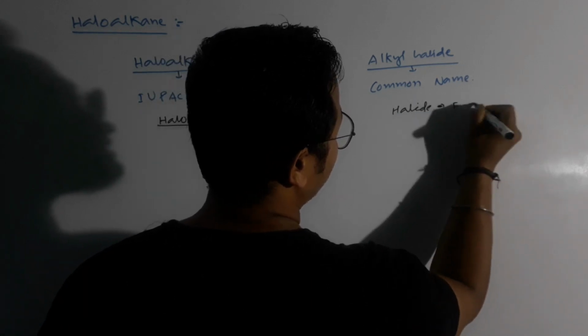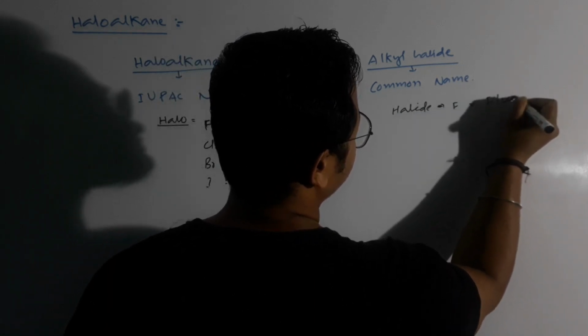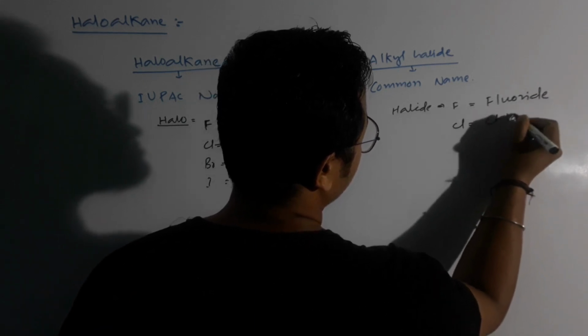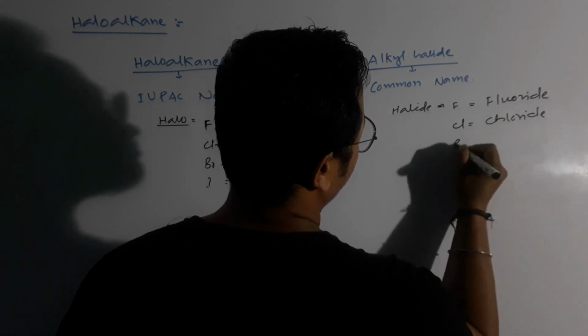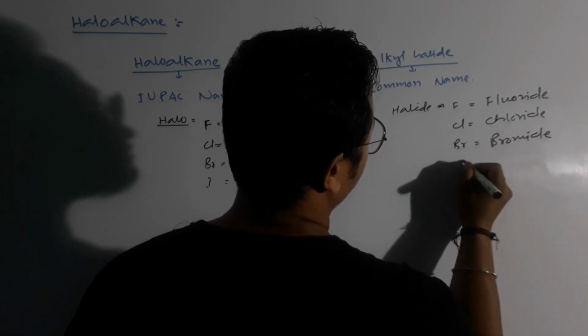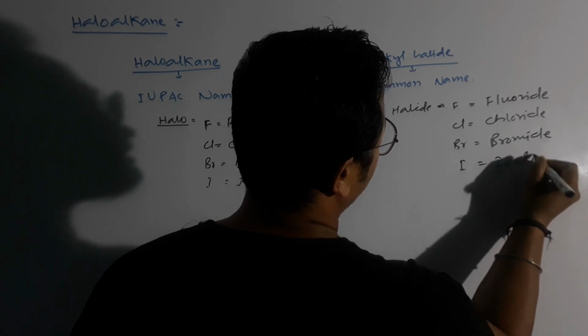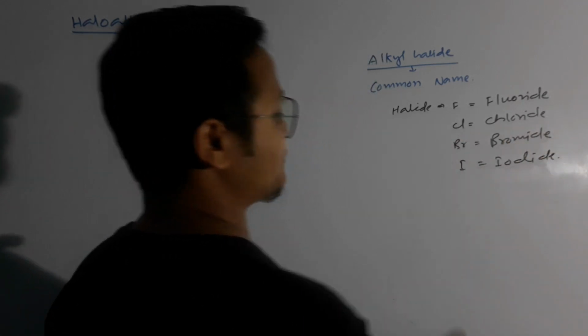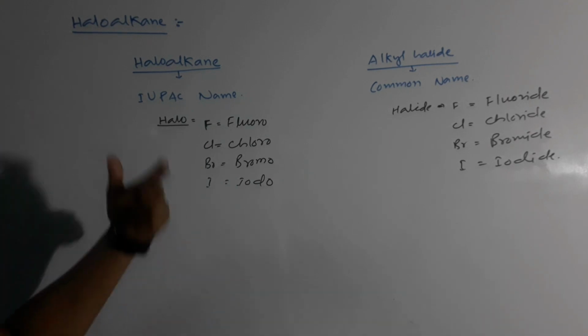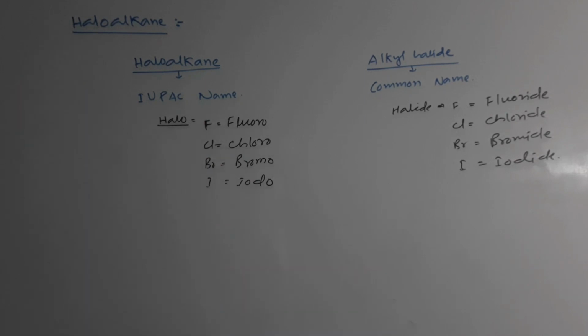And for the halide term, for F we use fluoride, for Cl we use chloride, for Br we use bromide, and for I we use iodide. Now look, these are the basic things which we have to know. If someone does not know these things, you should go through them. Clear?